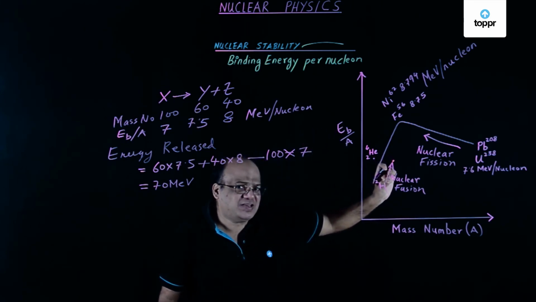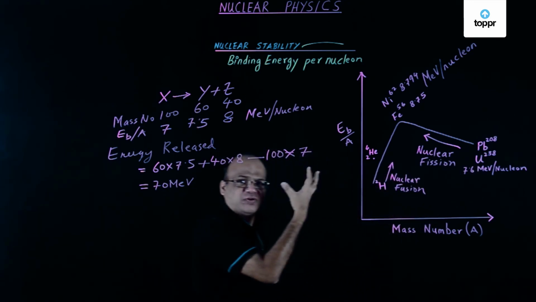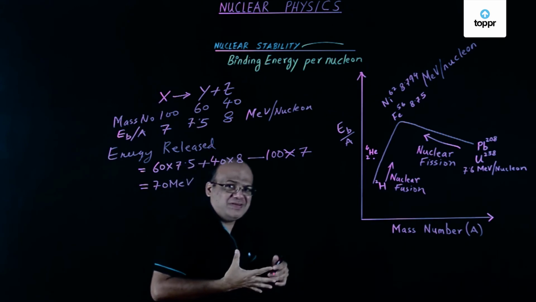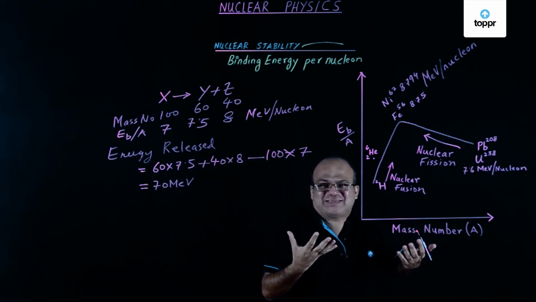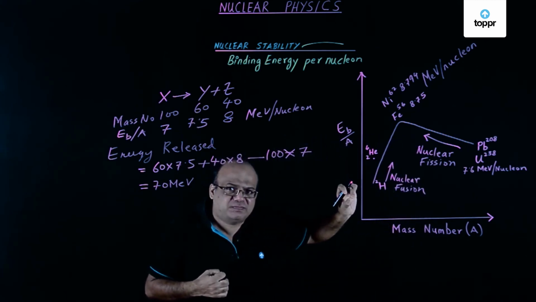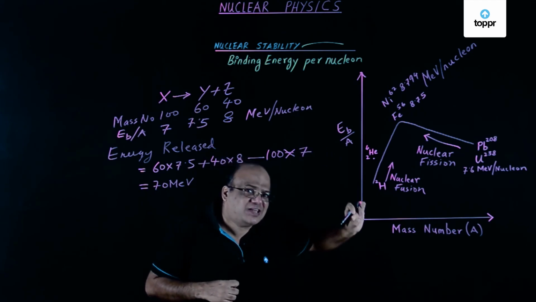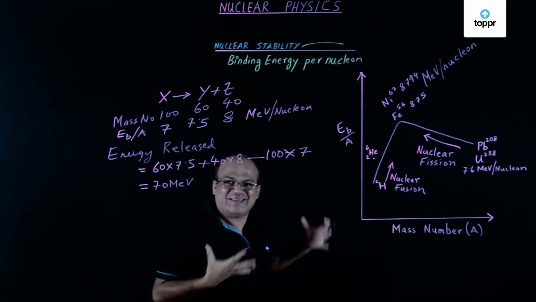Binding energy increases when a heavy nucleus breaks into two or more parts having almost the same mass numbers. That is called nuclear fission. And that takes place in an atom bomb and a nuclear reactor.